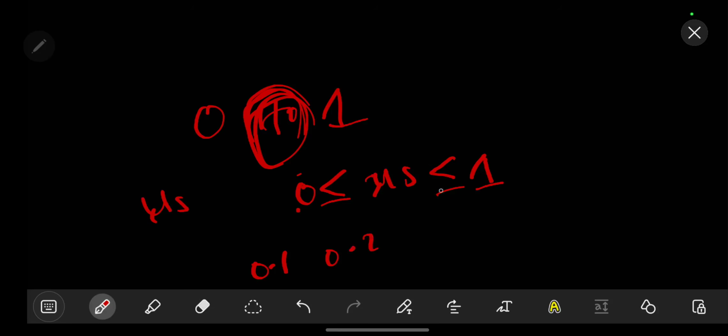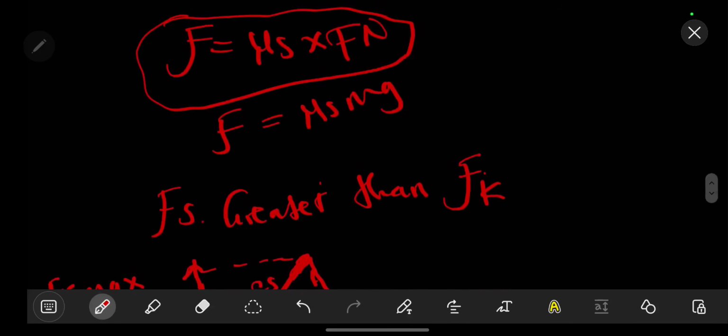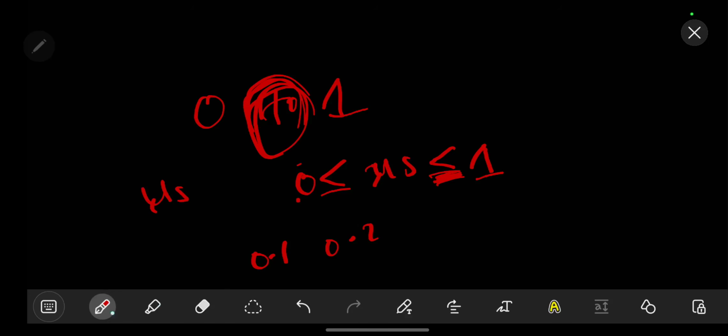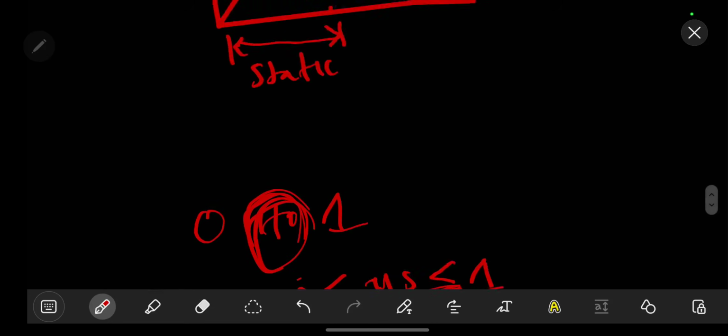You might have 0.6 or something like that, but it should be within the acceptable range, like that. So this is how we do that one.